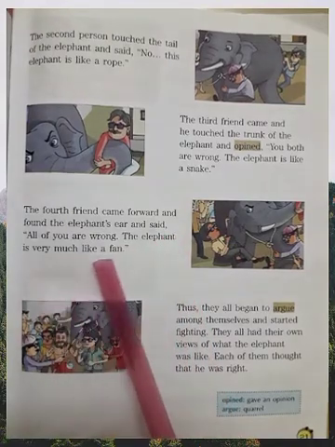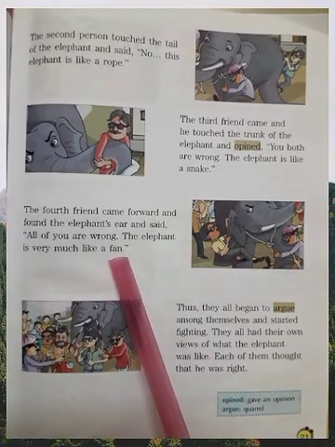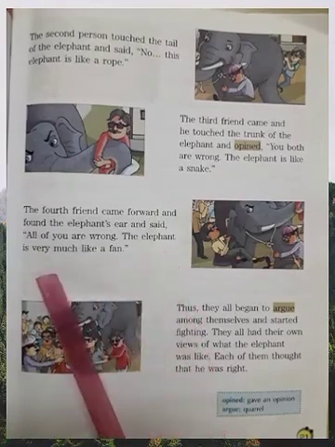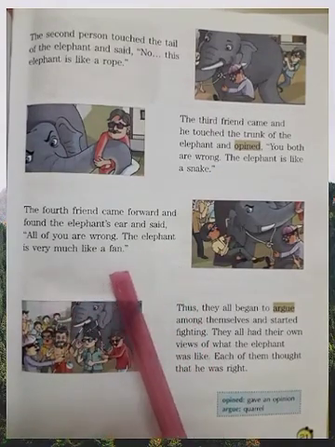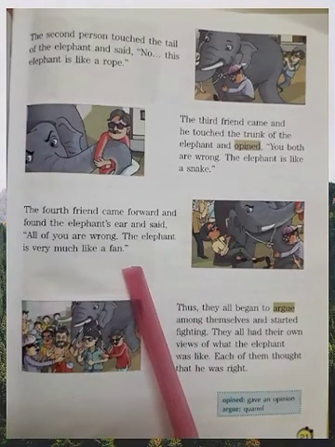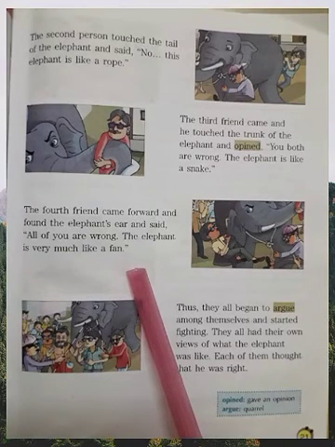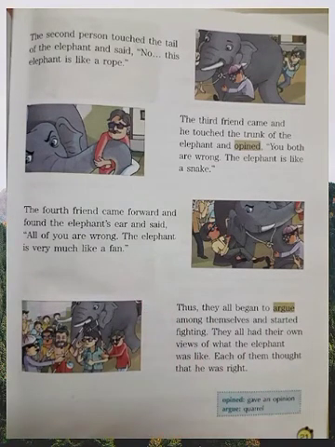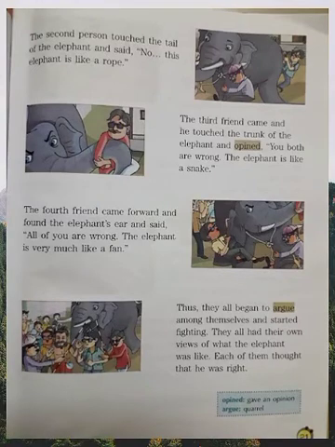All of you are wrong, the blind man said. The elephant is very much like a fan. Yes, the ears are like a fan because he could touch only the ear, and ears are too big that he could only touch that. If it would have been a squirrel, then it would have been hole in the hand and a person can touch head, body and tail, everything. But elephant is not so.